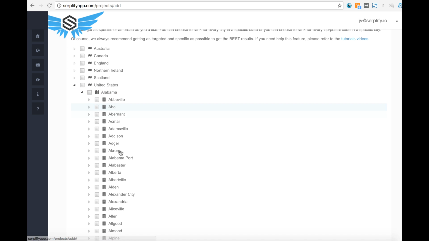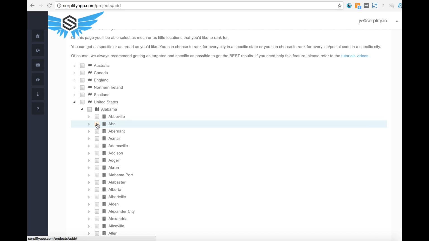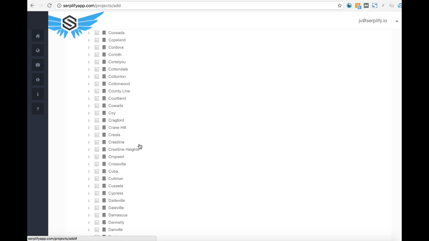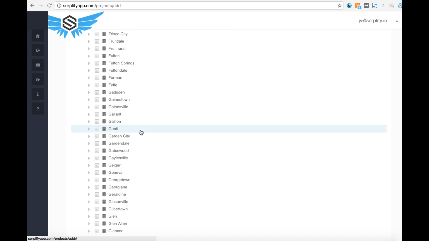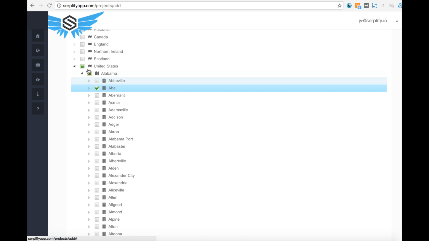And then it's going to give you the option for what cities you want to optimize that site for. So say I want to try to rank some target junk companies in Able, Alabama. I would select that, and you can select as many as you want here, and it will actually optimize it for all these different cities and locations that you choose.